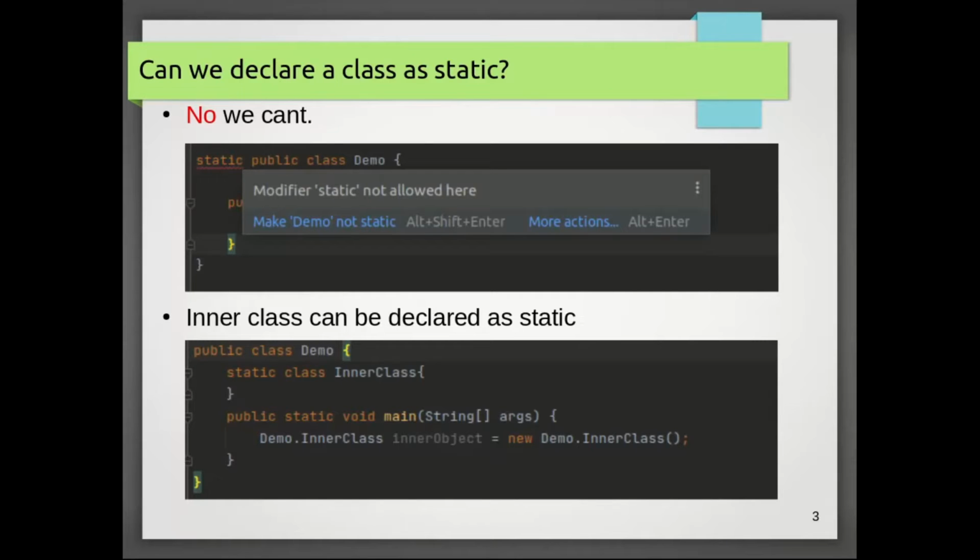So let's go to our next question. Can we declare a class as static? Guys, we cannot declare a class as static, but we can have inner classes that are declared as static. In the first image you can see that we used the static keyword for the class Demo, but it says that modifier static is not allowed here. But we can have a static inner class, or what we can say is a static nested class here.